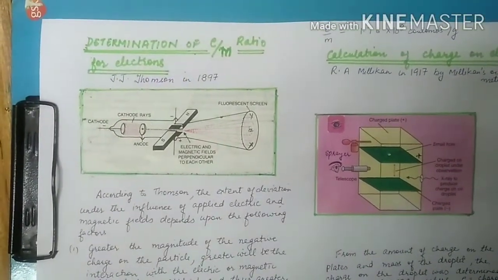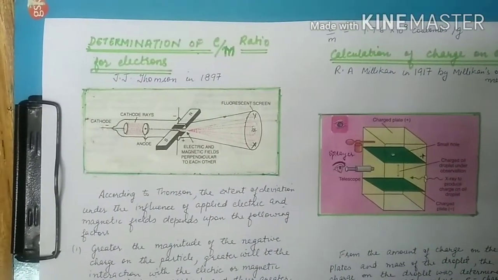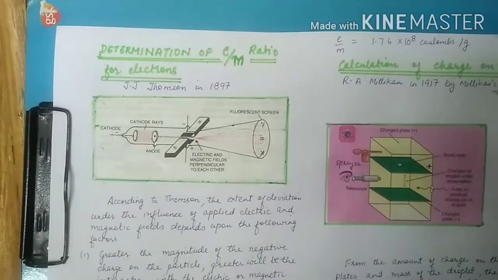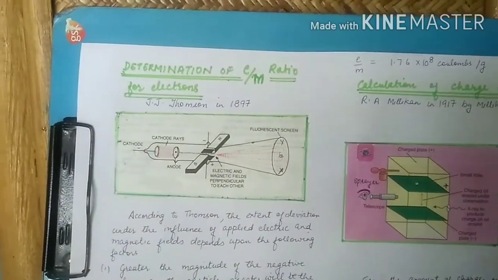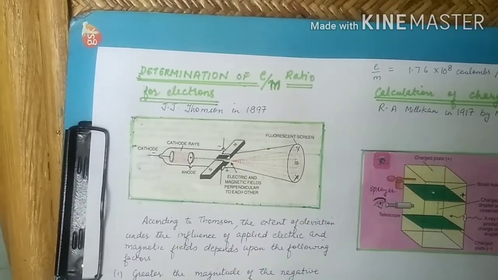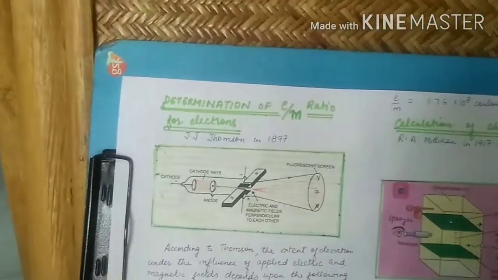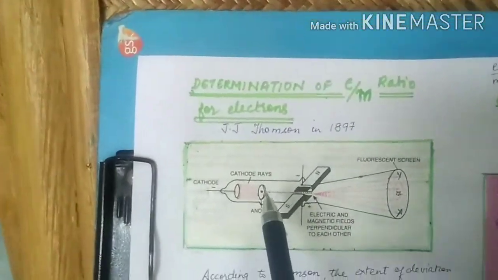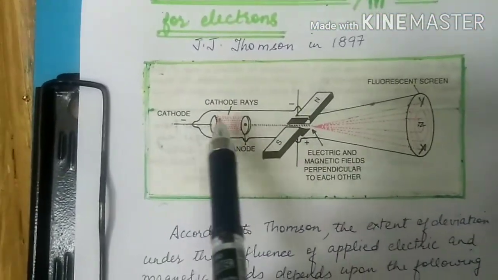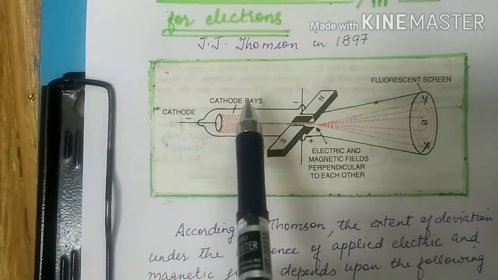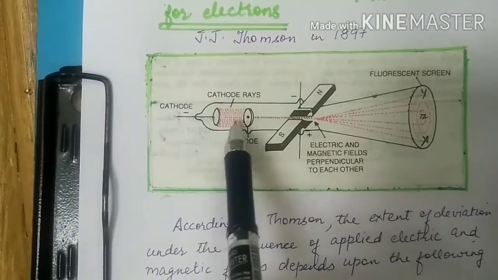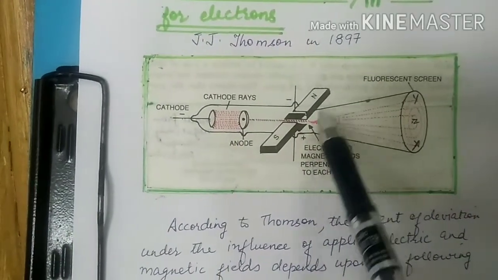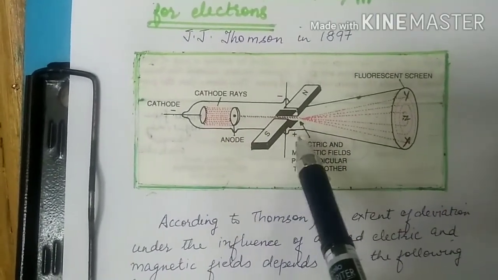Now, to start with the topic, J.J. Thomson was the one who in 1897 determined the charge to mass ratio. This he did by subjecting the beam of electrons released in the discharge ray tube, the cathode rays that were formed, to pass through electric field and magnetic field.